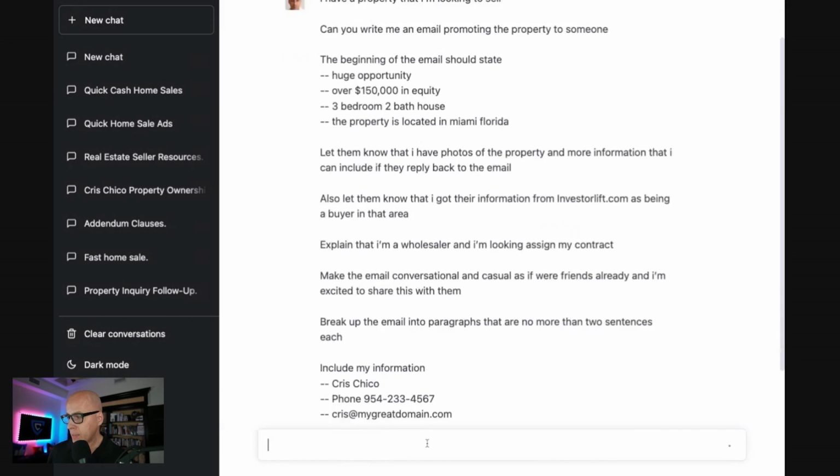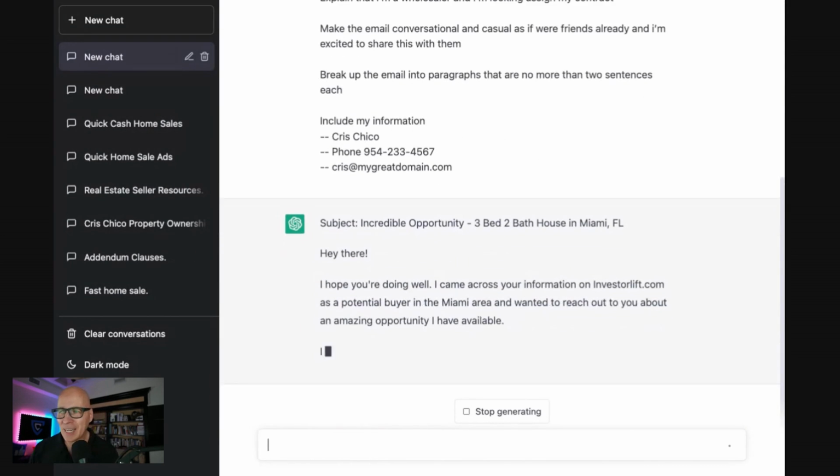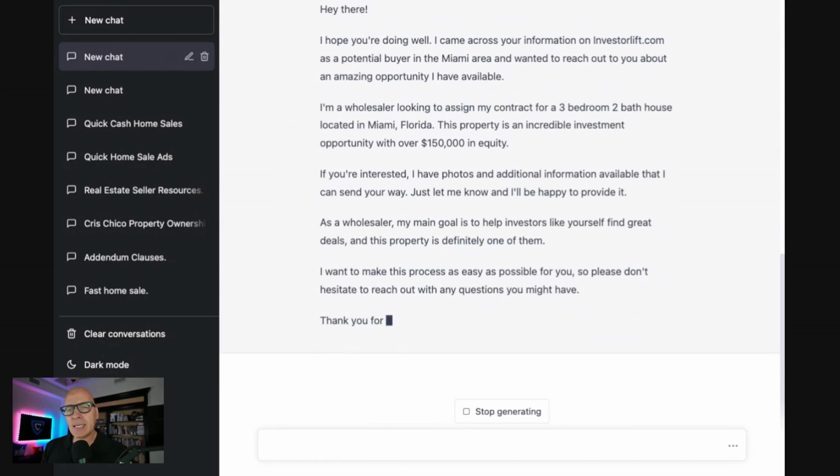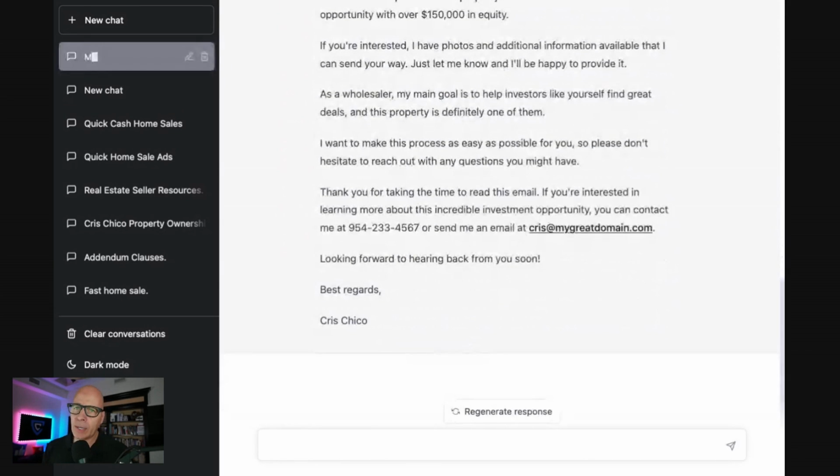And then I'm going to hit the send button, and now it's going to give me that email. Hope you're doing well. Came across information on Investor Lift. Look at that. Look at that email. Now, here's the thing. Can you write this email yourself? Yes, maybe. I don't know. Maybe you're not as eloquent as I am writing things out.